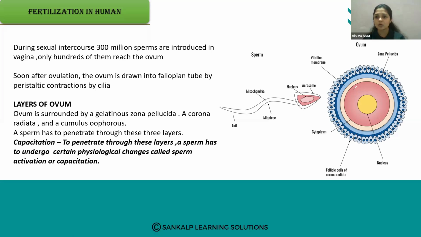So here there is an ovum. So this is the ovum and this is the sperm. So, layers of the ovum. The ovum is surrounded by the gelatinous zona pellucida, the corona radiata and the cumulus oophorus layer. The ovum is surrounded by the zona pellucida. So this is the zona pellucida layer. Then the corona radiata, this is the outer layer, made of the follicle cells of the corona radiata and the cumulus oophorus layer.